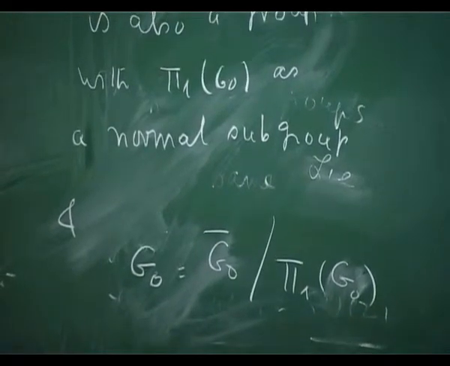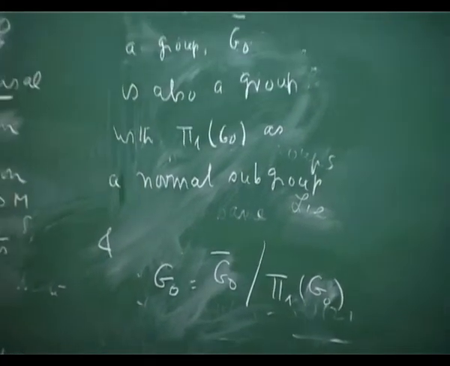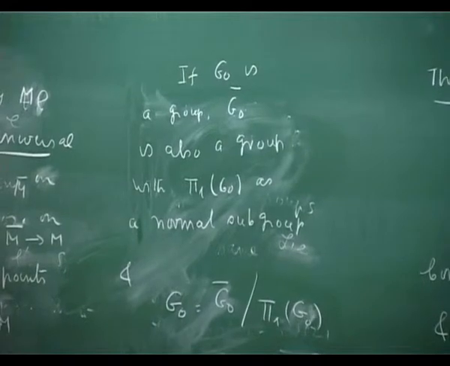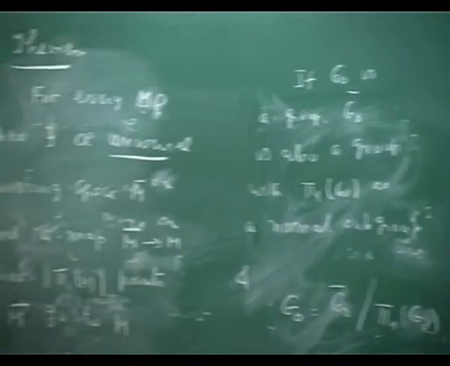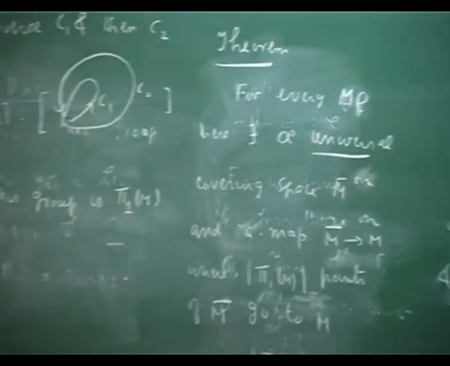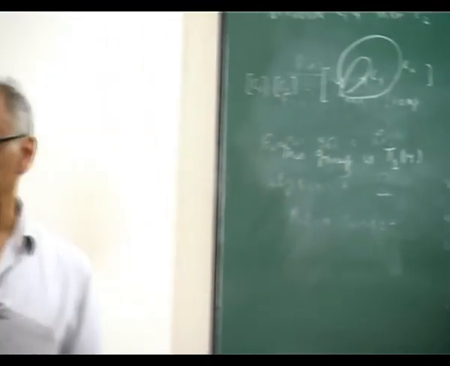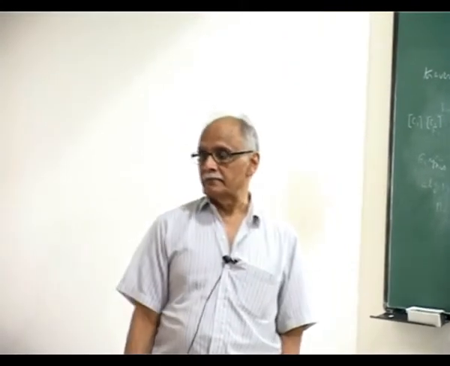When you say points of M bar go to M, you mean some fixed point of M bar will go to the same point P of M?